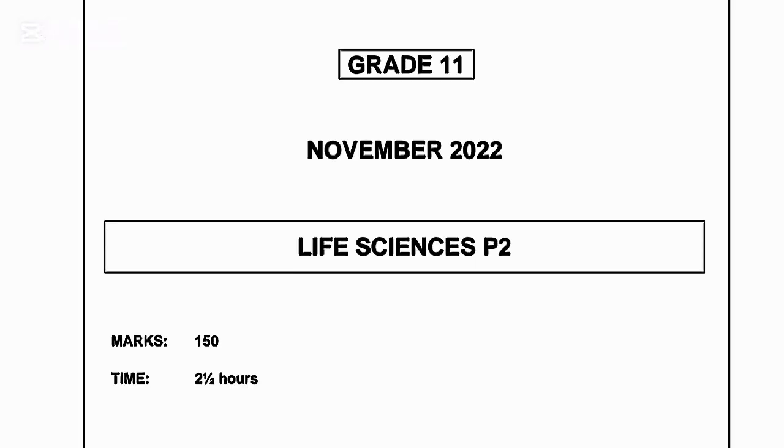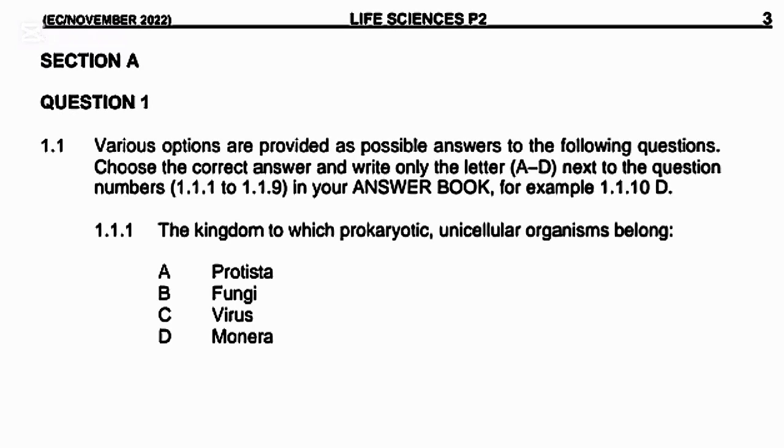Today we will be doing an exam question paper revision for your final Paper 2 exams. So, let's begin. Section A has a total of 30 marks and is mostly multiple choice.